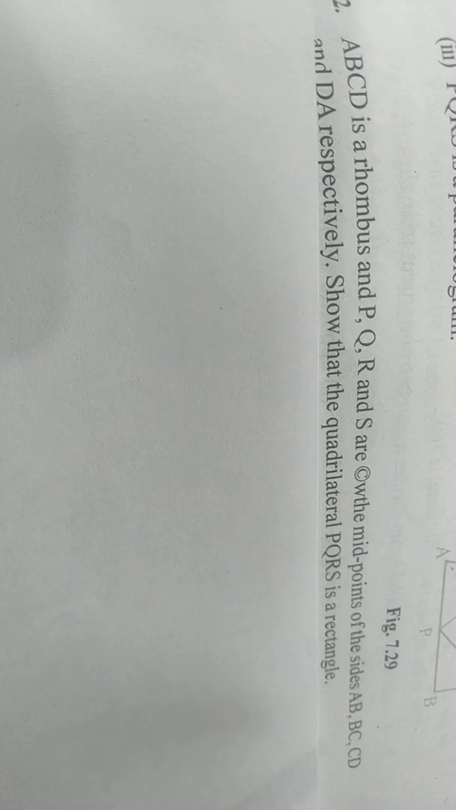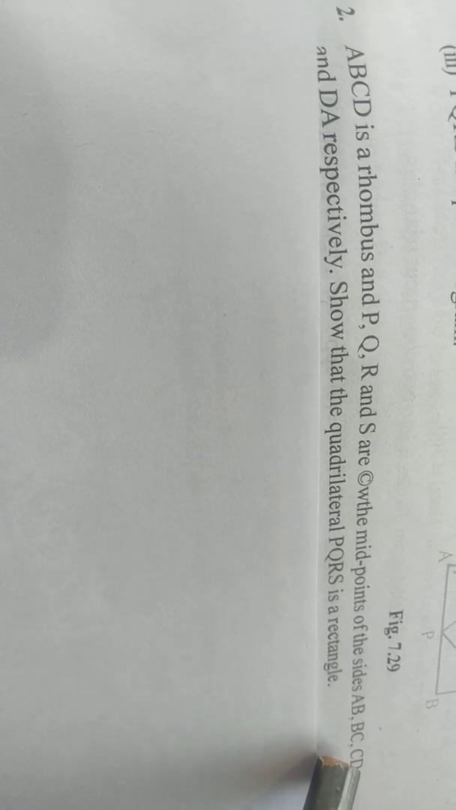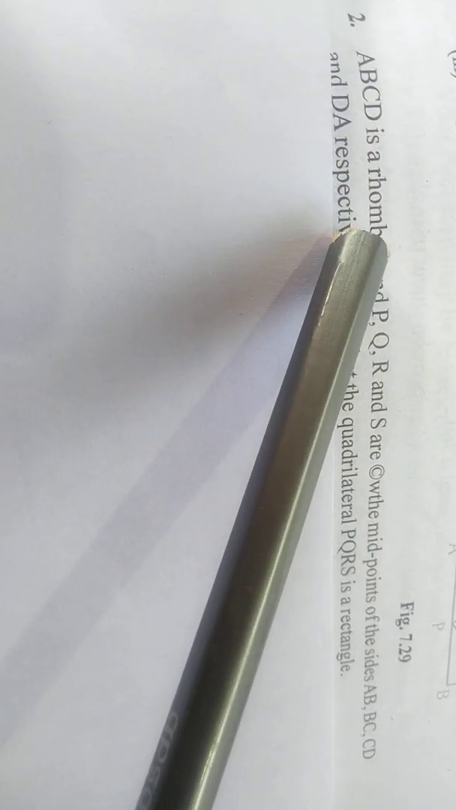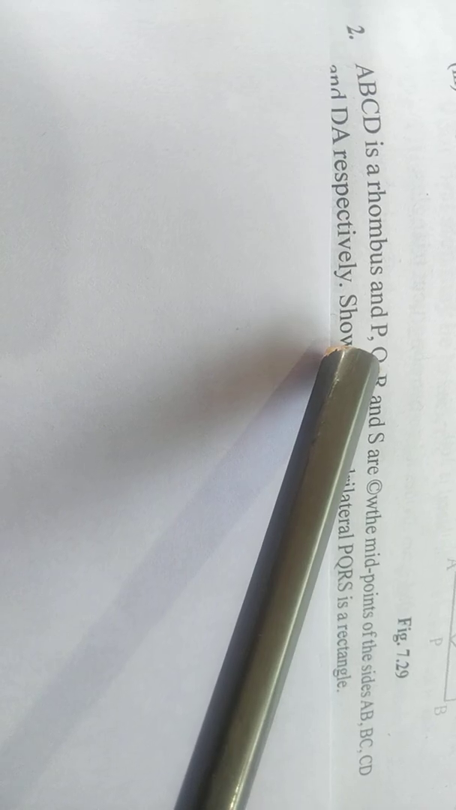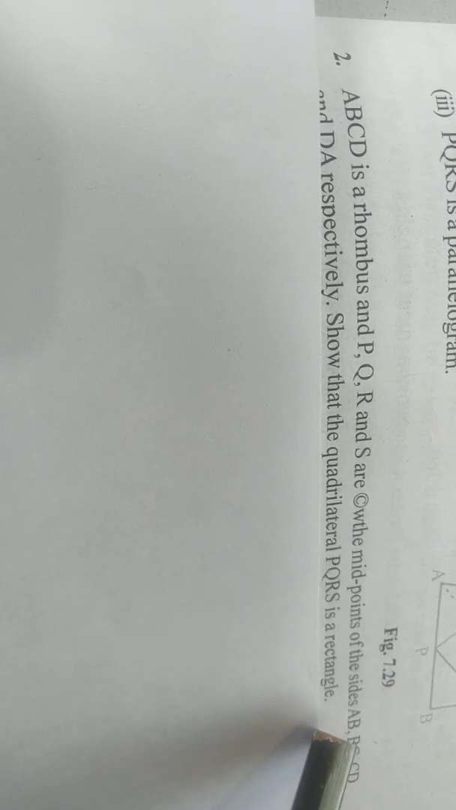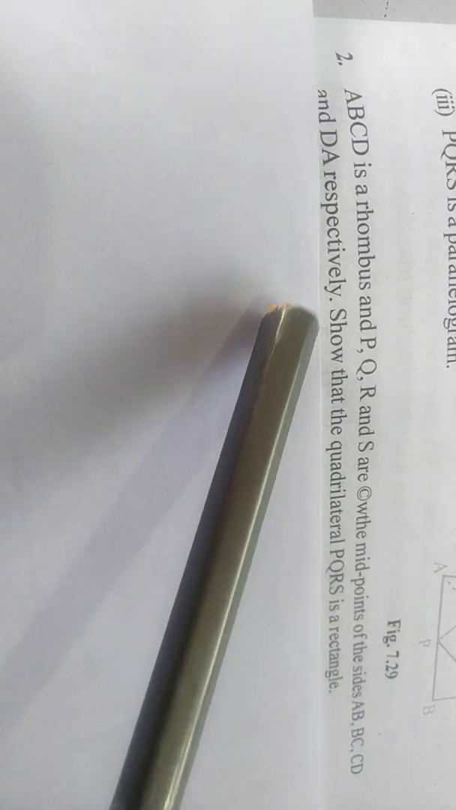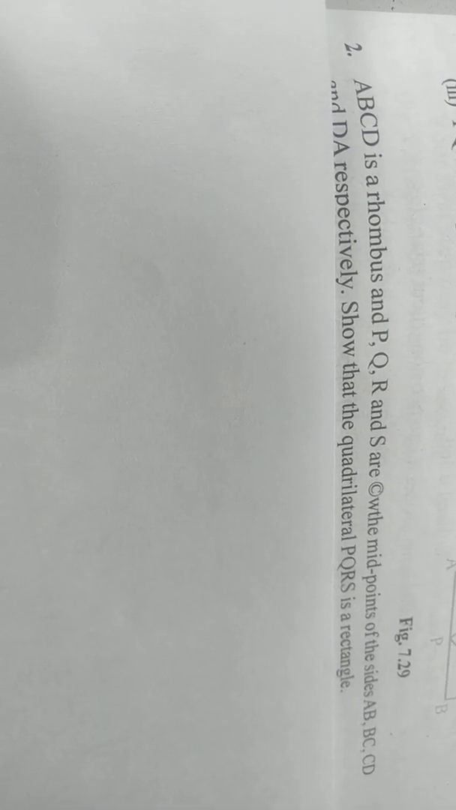For your second question, the figure has not been given, children. You have to draw the figure. First draw ABCD as a rhombus. If you take 4 centimeters, take the midpoints at 2 centimeters on every side, and join PQRS, connecting the midpoints of AB, BC, CD and DA. Now you have to prove PQRS is a rectangle.